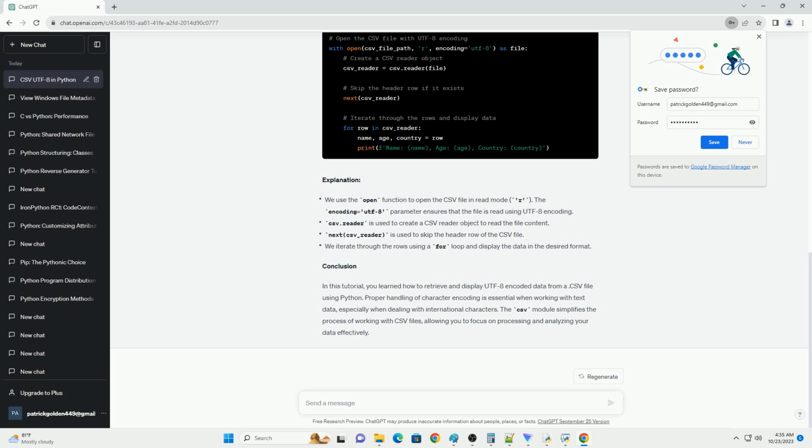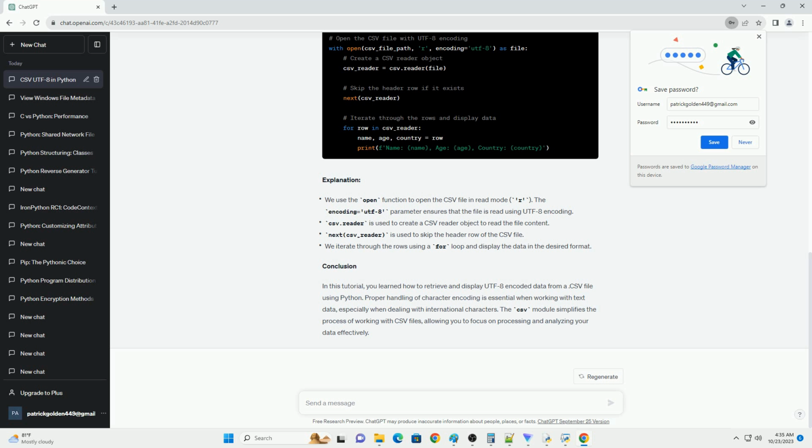Before you begin, ensure you have Python installed on your system. This tutorial is designed for Python 3. To follow along with this tutorial, create a .csv file with UTF-8 encoded data. You can use a text editor or a spreadsheet program like Microsoft Excel or Google Sheets to create and save your file.